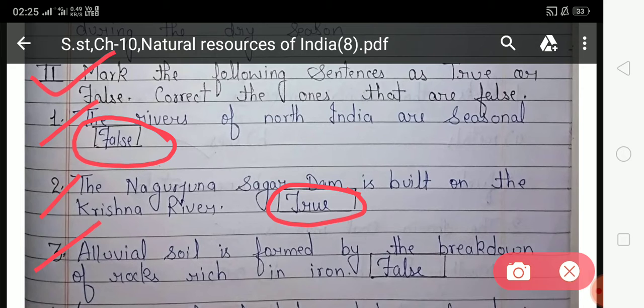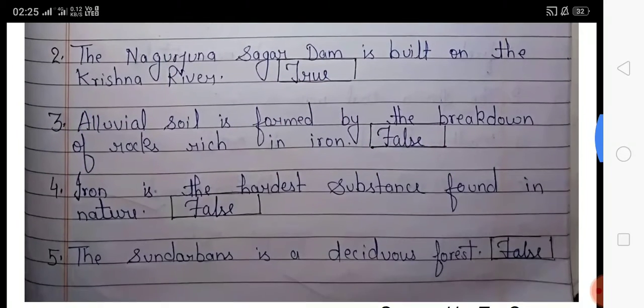Alluvial soil is formed by the breakdown of rock rich in iron. So students, is alluvial soil formed by the breakdown of rocks rich in iron? No, it is formed by the deposition of silt brought down by the river. So this statement is wrong, so your answer will be false. You have to write false in the given box, and here false is already written. Now look at the fourth number.